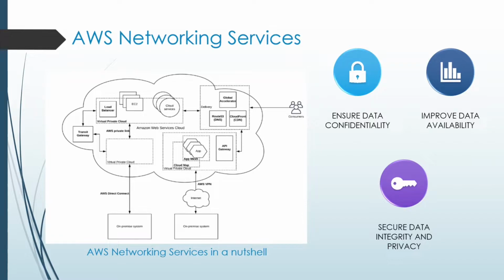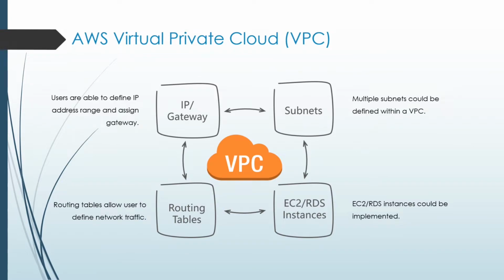So this figure above illustrates the overall architecture of AWS networking services and how those services can be connected to each other. First of all, we have VPC, which is a fundamental network service that offers clients the ability to fully manage the connection, security, and placement of their resources within the virtual network environment, including defining the IP address range, creating subnets, and configuring routing tables and gateways. Users are also able to deploy multiple resources, such as EC2 and RDS instances.